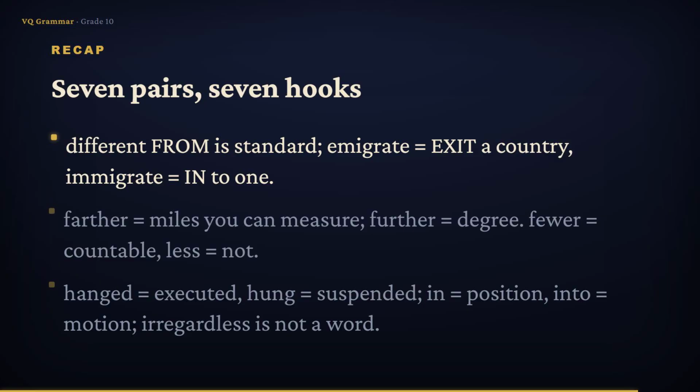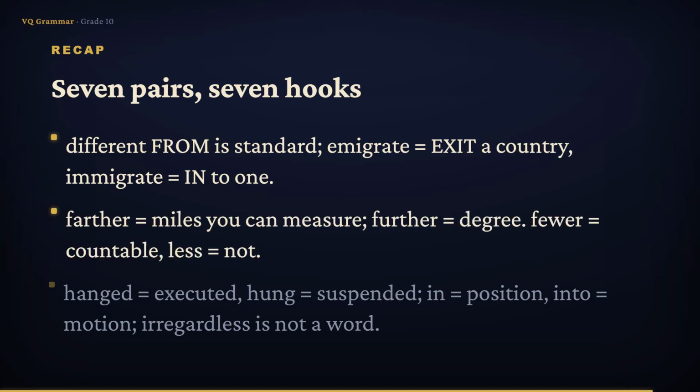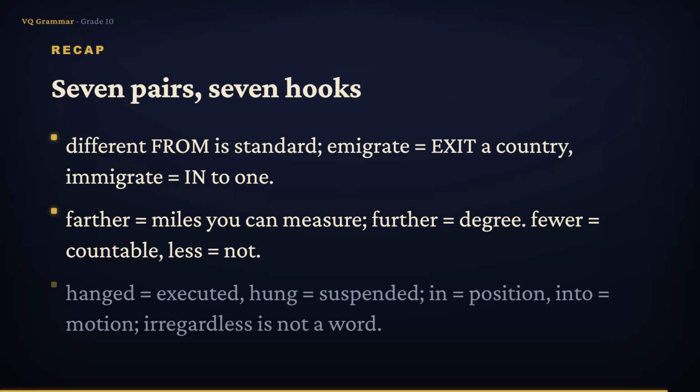Different from is the standard form, because things differ from one another. Emigrate means to exit a country. Immigrate means to move into one. E for exit, I for in. Farther is physical distance you could measure in miles. Further is degree or something additional. Fewer is for things you can count, like cookies. Less is for things you cannot, like sugar.